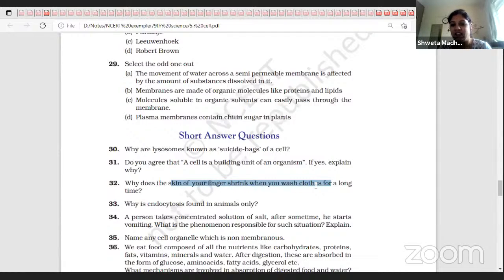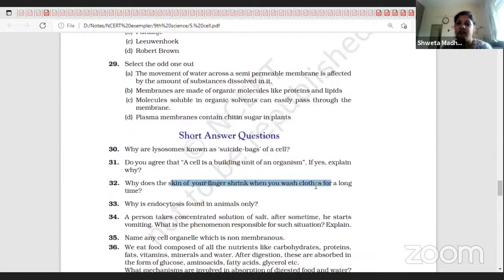So when he is intaking, what happens to the surrounding of the cell? There is a concentrated solution around the cell, so the cell starts losing water. Due to accumulation of more water in the body, he starts vomiting.